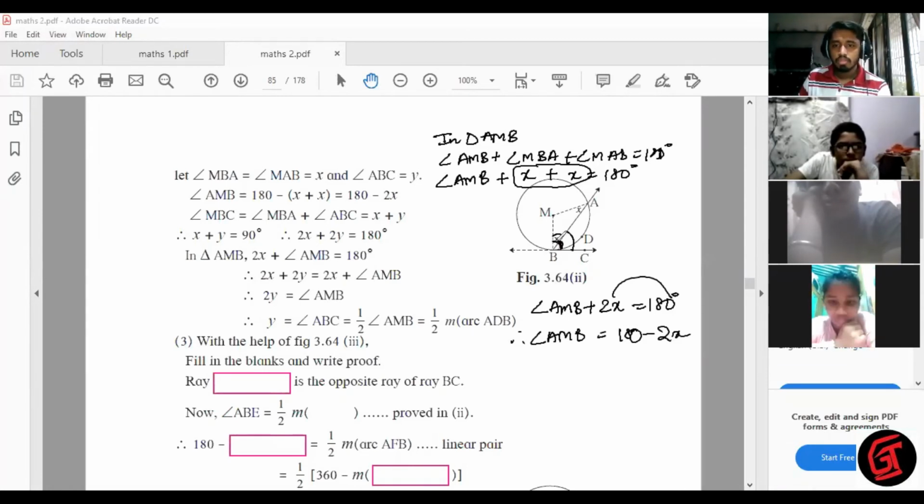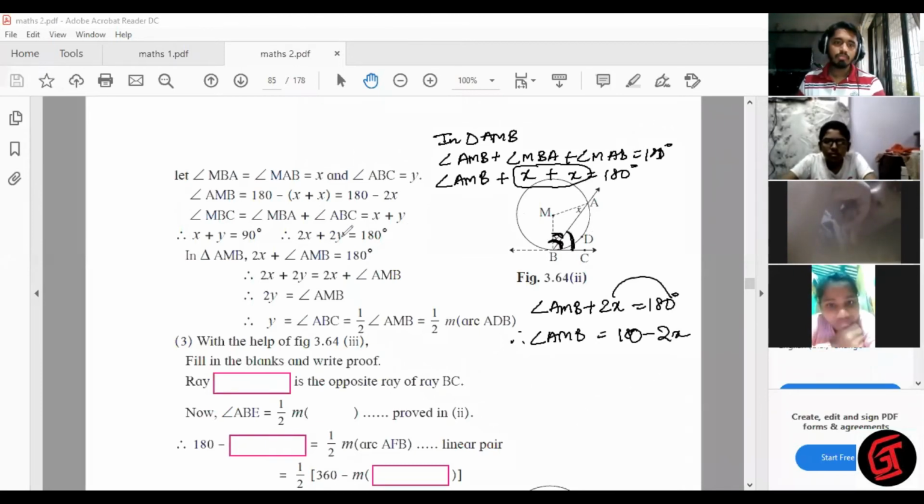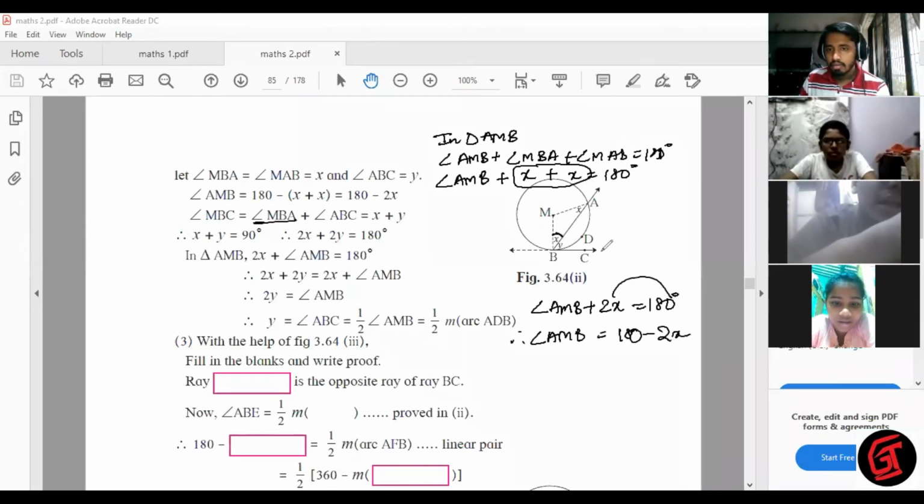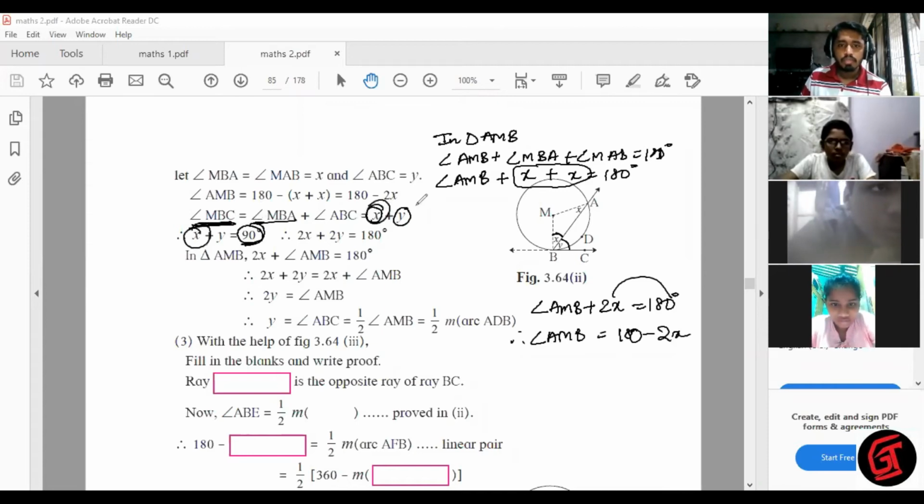Where were we? So MBC is equal to this angle plus this angle, angle addition property. Now MBA is x, so we write x here. ABC is y, so we write y. And how much is the measure of MBC? Tangent is perpendicular to radius, so 90 degrees. So 90 is equal to x plus y. x plus y is equal to 90.